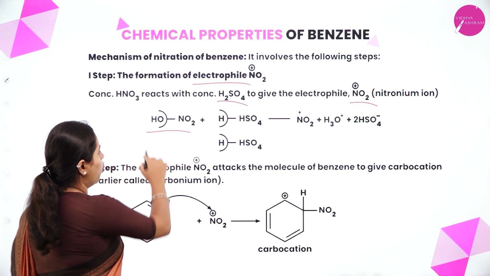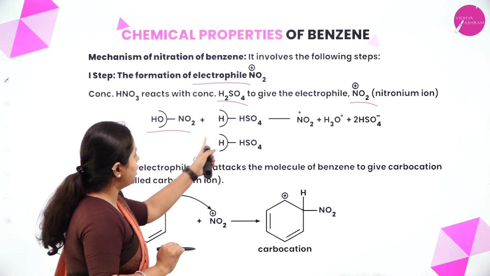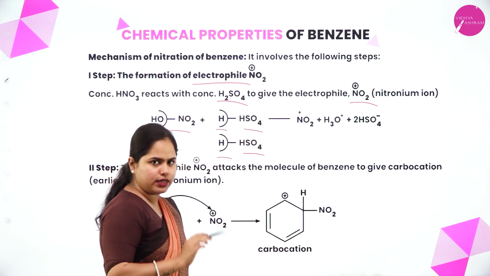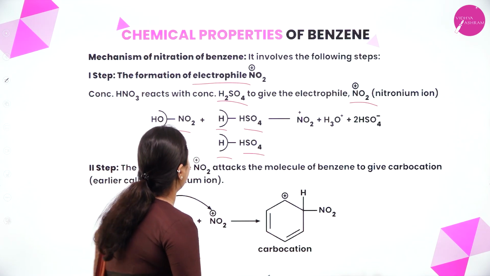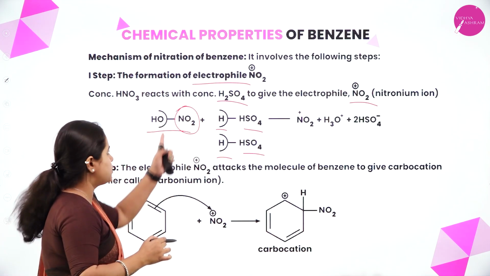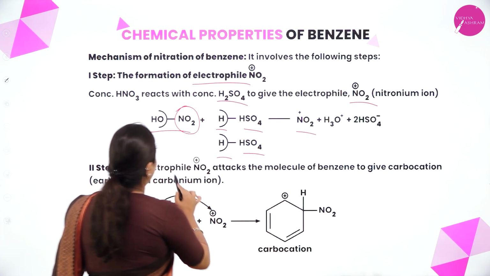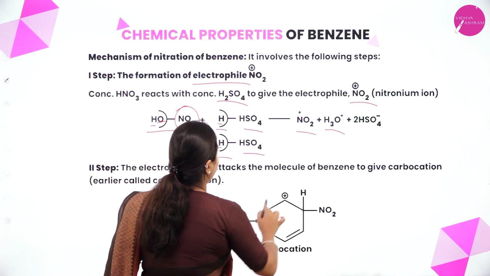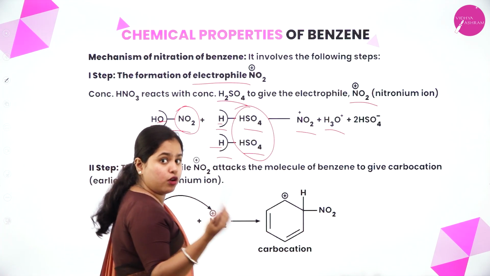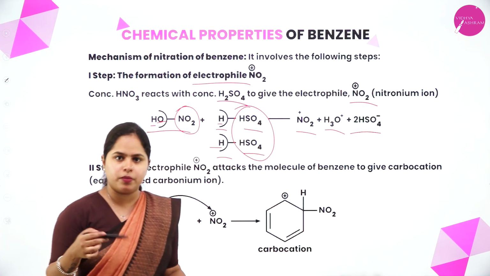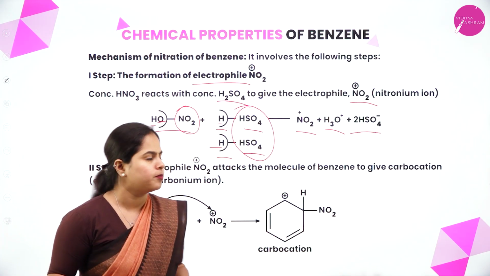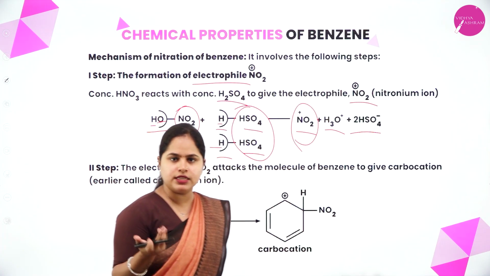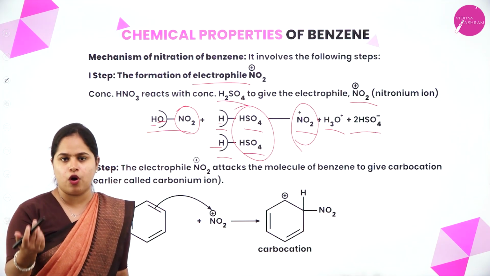So let's see. HNO3 is written here as OH and NO2. And here you can see the H2SO4, with the two hydrogens written separately and HSO4. It's basically H2SO4 itself. So what happens here? This bond will break and you will get NO2 plus, and then the H, 3H and 1O, will form H3O plus, and two molecules of HSO4 minus will be formed, right? H2SO4 breaks into H plus and HSO4 minus. So you will get all these. So from where did you get the electrophile? Yeah, your electrophile is here. So this is the first step, which is the formation of the electrophile.